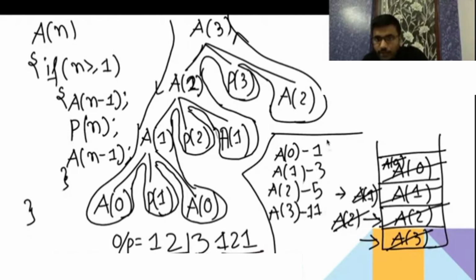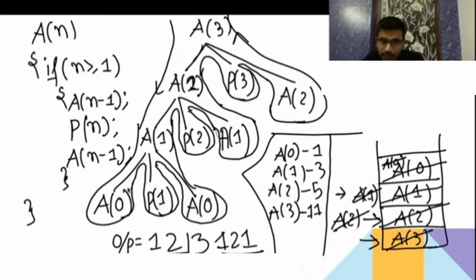But we don't require that many spaces in the stack. We require 4 blocks on the stack, because at max the stack is going to contain A3, then A2, then A1, then A0. Okay, first A3, then A2, then A1, then A0.